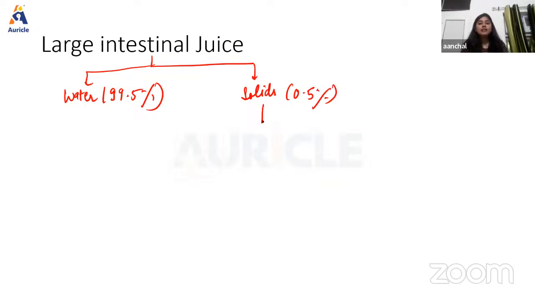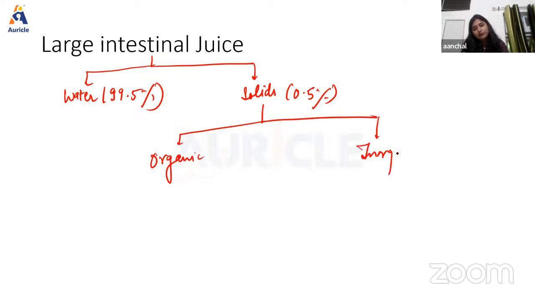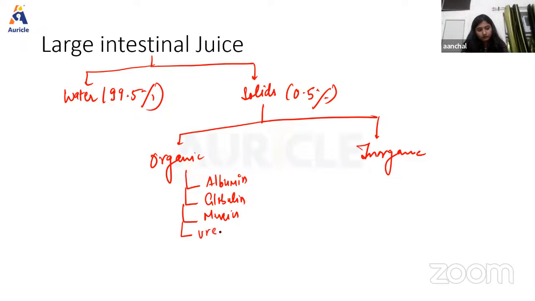In solids, it has both organic and inorganic substances. In organic, it has albumin, globulin, mucin, urea, and debris of epithelial cells.